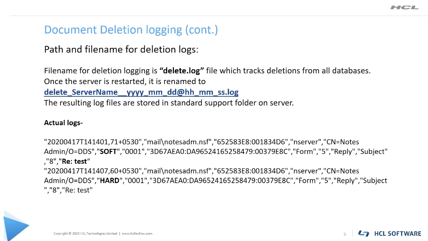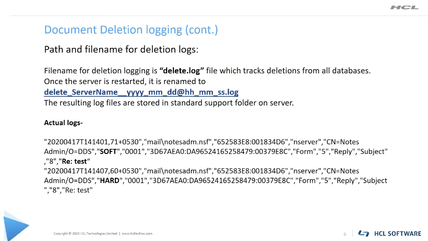Now, apart from this, there is some other information as well. Like you can see the user ID who deleted this document, then the date and time at which the document got deleted, then the subject of the document, and there is also the document UNID. With the help of the subject, you can easily track that particular document in this file. It is very easy to search because this is a text-based file.